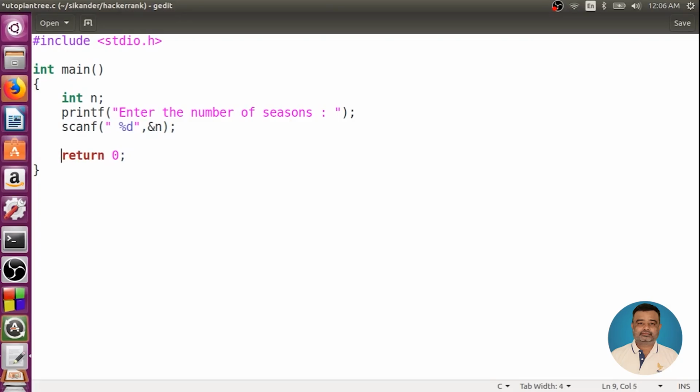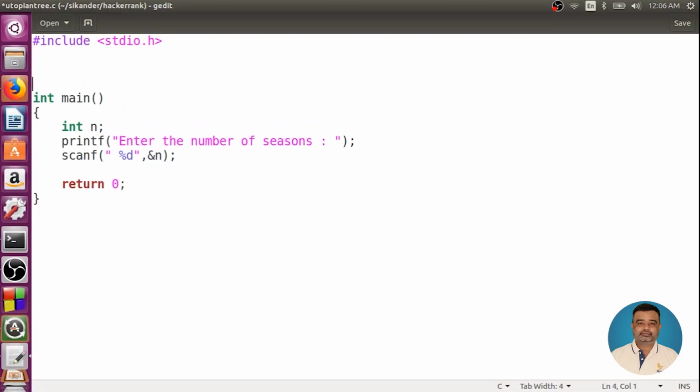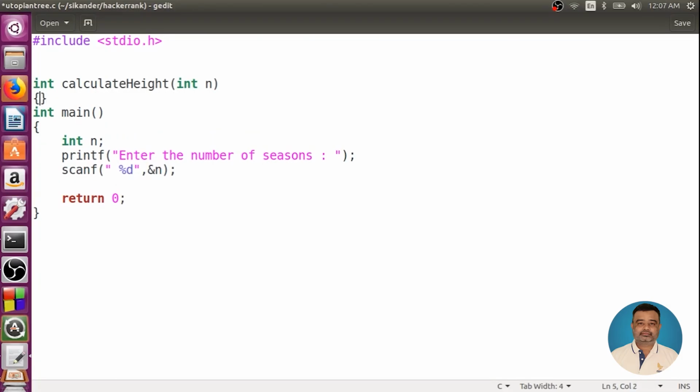So I'd like to calculate this in a separate function, what the height will be. So I'll name a function called calculate height, right, wherein I'll be passing n, wherein n is the number of growth cycles.